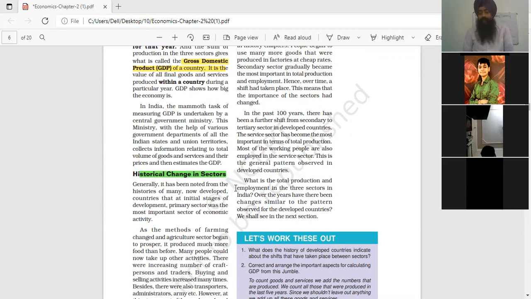That's why the disguised unemployed exist in the primary sector. Those people who were not having jobs in other sectors are directly and indirectly dependent on the primary sector, and they are known as disguised unemployed. As you read earlier, disguised means what? When more people are employed as compared to the demand, it is known as disguised unemployment.